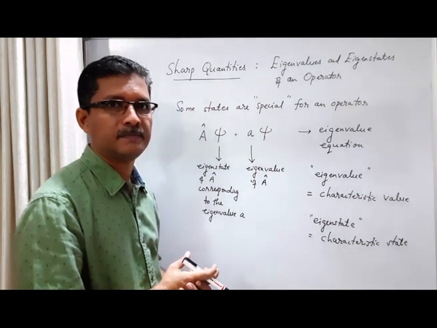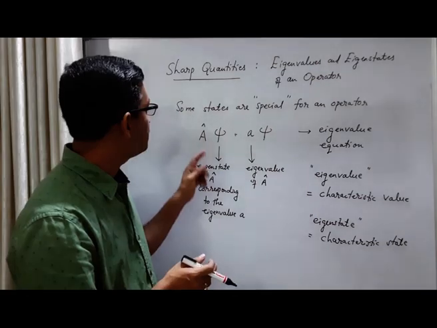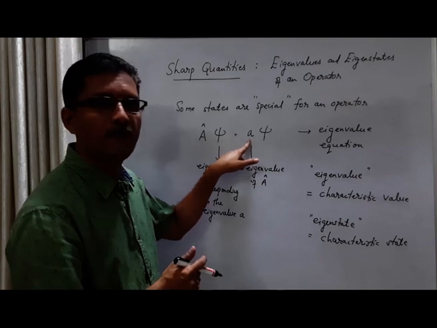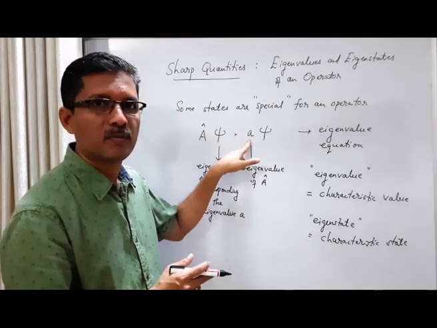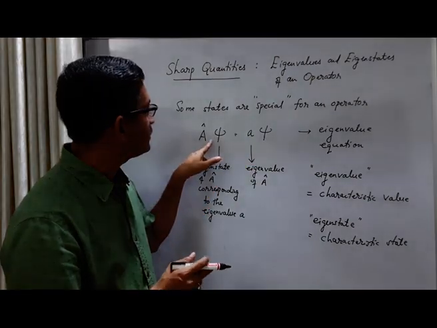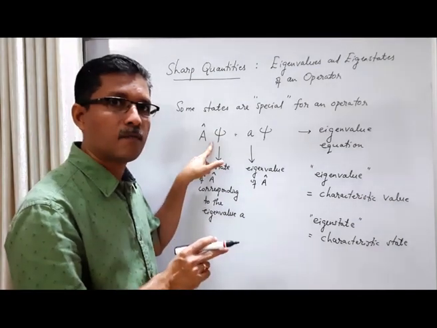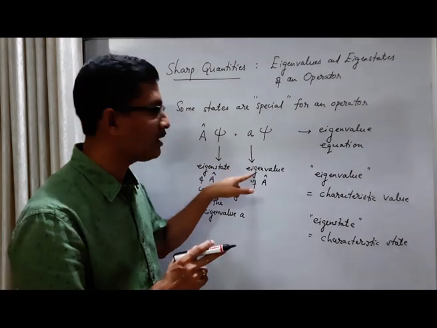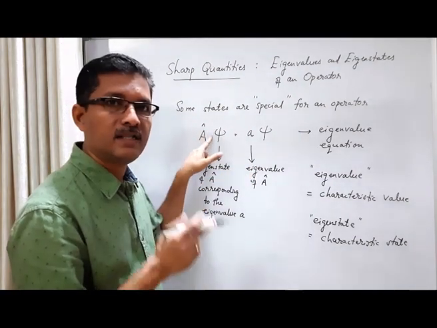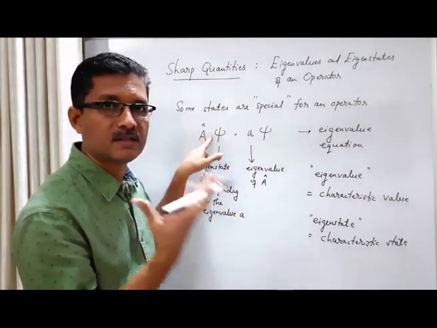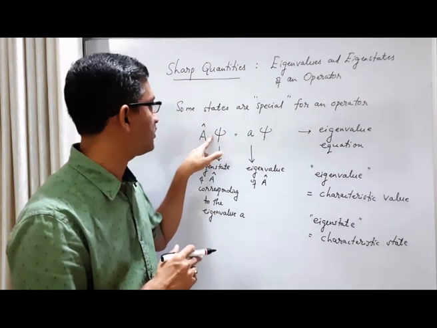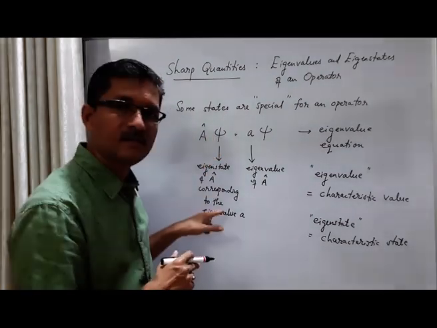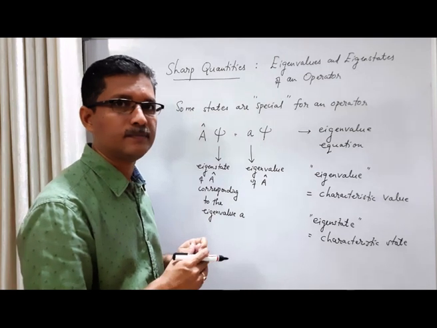This sharp value that we get is the eigenvalue of the operator, and the state in which we get this sharp value is the eigenstate corresponding to that eigenvalue.